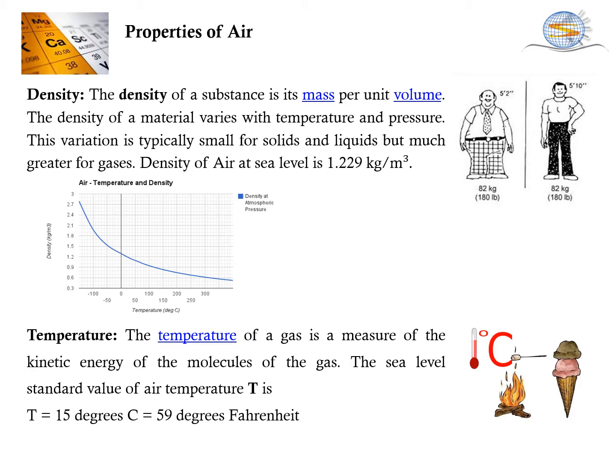Second is temperature. The temperature of a gas is a measure of the kinetic energy of the molecules. The sea level standard value of air temperature is 15 degrees, which is 59 degrees Fahrenheit. This particular graph is showing the relationship between the density and the temperature, how density is reducing with the increase in the temperature.